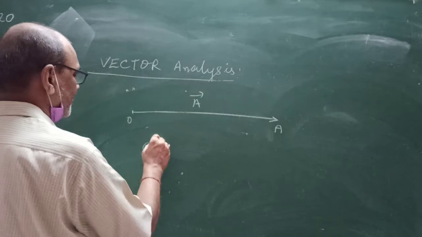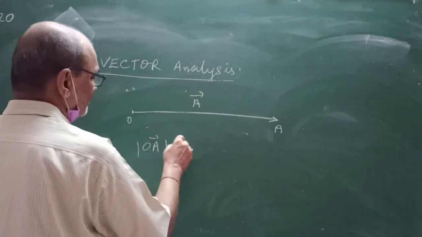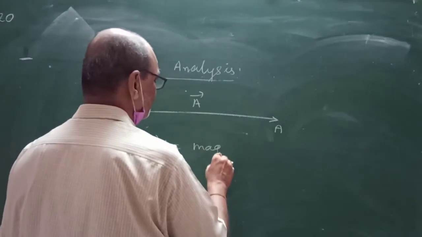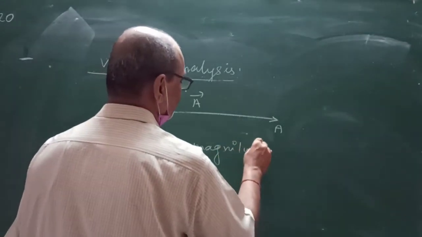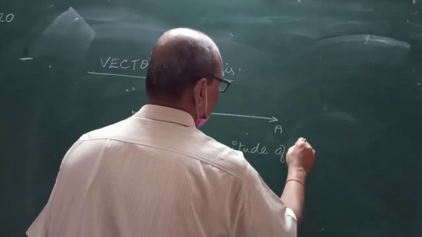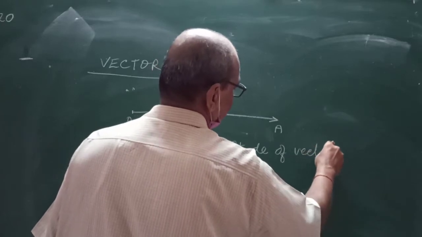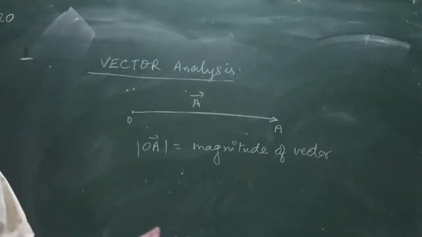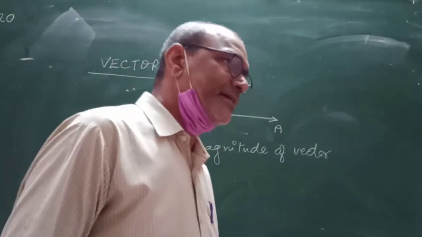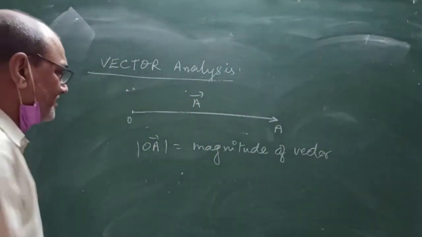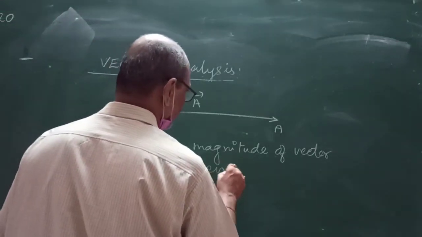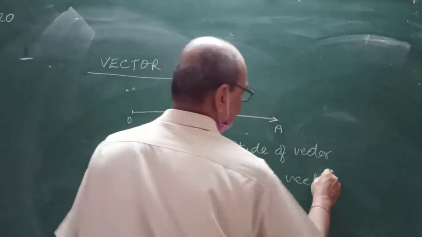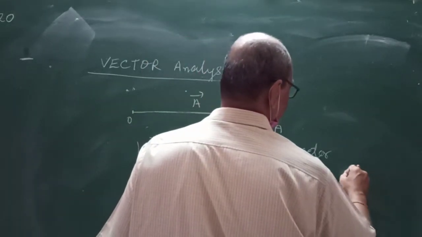OA is called the mode of the vector, or magnitude of the vector, or length of the vector. If you say mod of A, that is the magnitude of vector A.